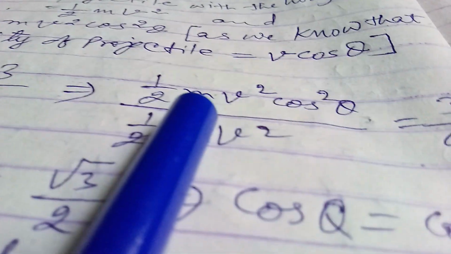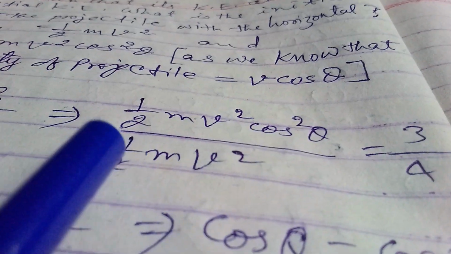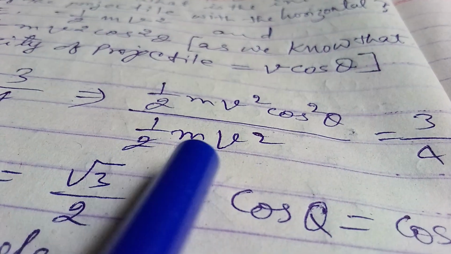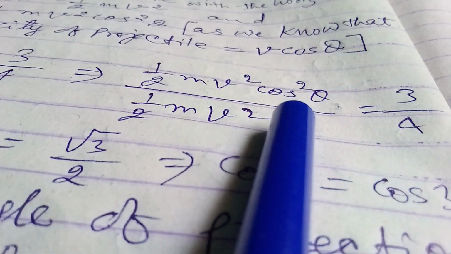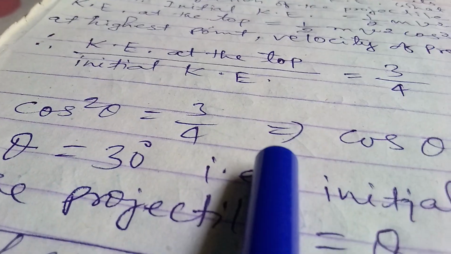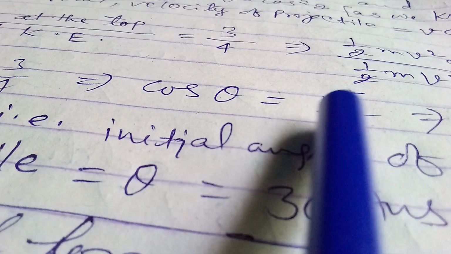This implies 1 by 2 mv square cos square theta by 1 by 2 mv square equals 3 by 4, and here 1 by 2 mv square in the numerator and the denominator both cancel, and we are left with cos square theta equals 3 by 4. This implies cos theta equals square root of 3 by 4, that is root 3 by 2.